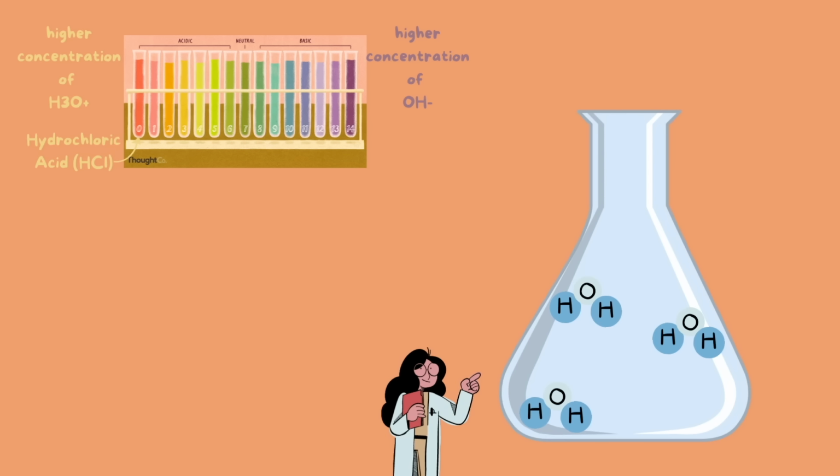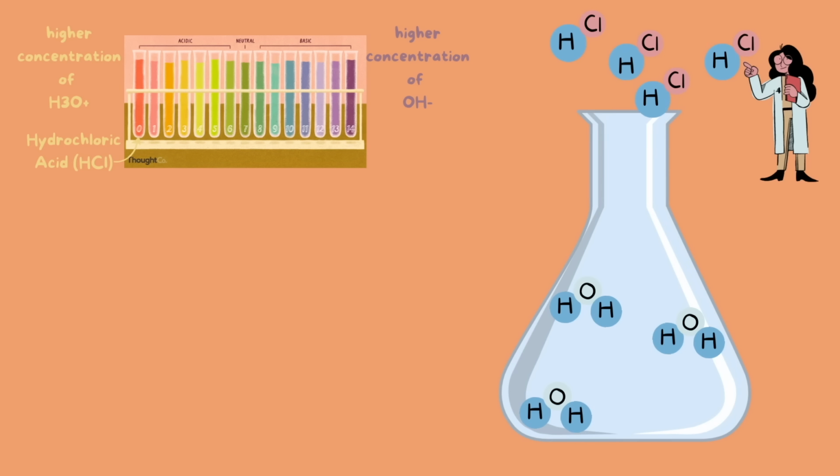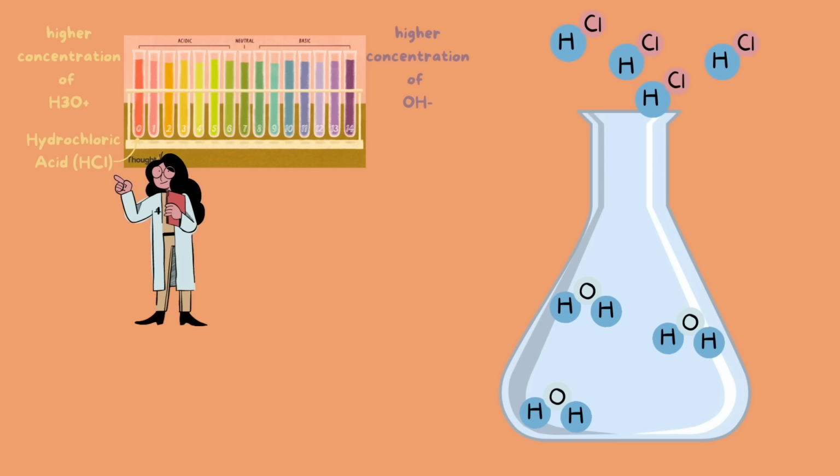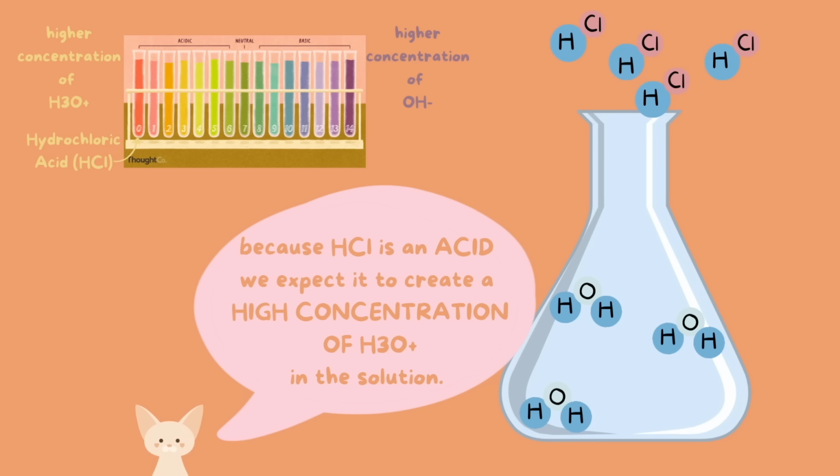So here we have a flask with some H2O molecules in it, and we're going to add some hydrochloric acid, represented by these molecules. Remember, these molecules are representing our sample here. Because hydrochloric acid is an acid, we expect it to create a high concentration of hydronium ions in the solution.